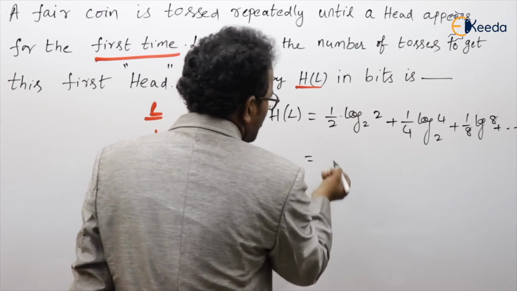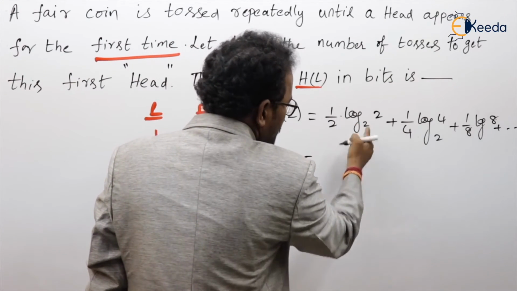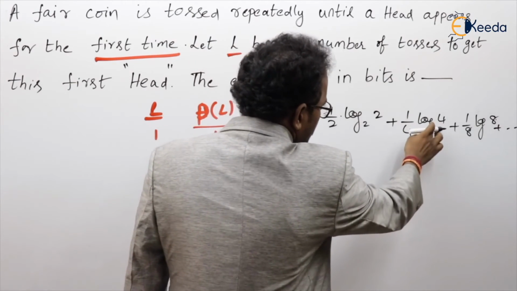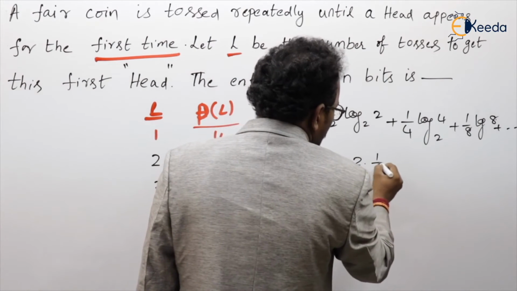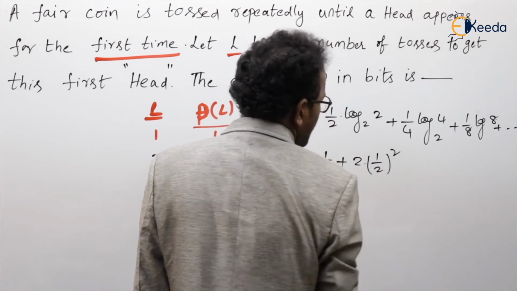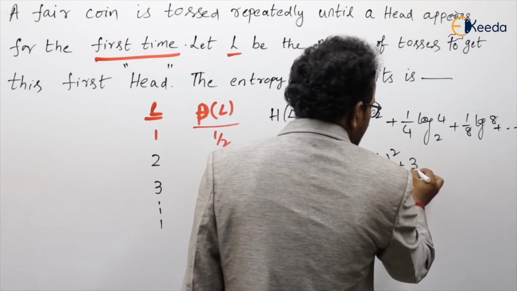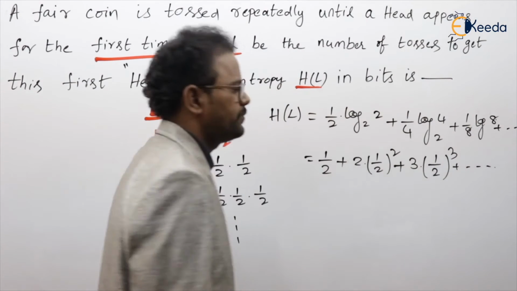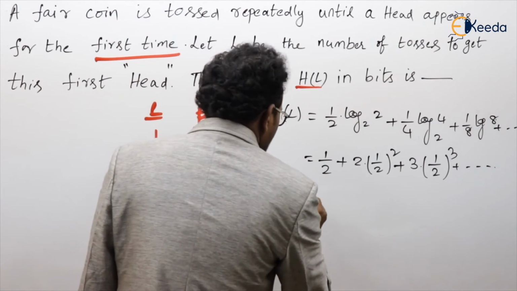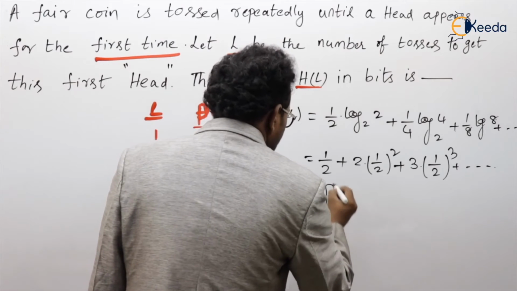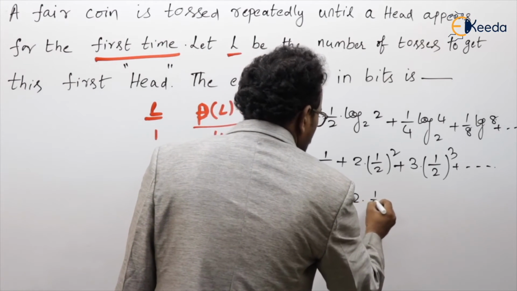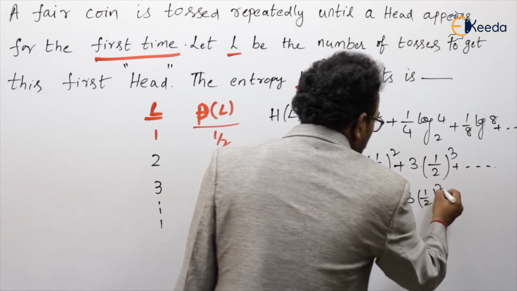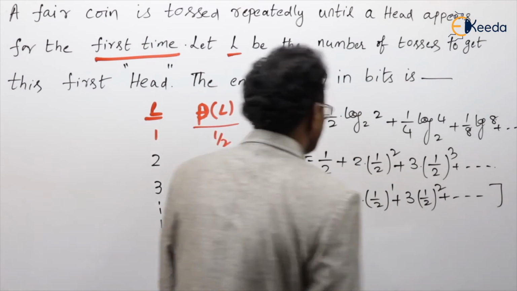Then what is this value? Are you following or not? Log 2 base 2 is 1, into 1 by 2, 1 by 2. Plus, here, log 4 base 2 is 2, into 1 by 4, so 1 by 2 whole square I can write. Plus 3 into 1 by 2 whole cube I can write, plus and so on. What I am doing is taking 1 by 2 common. Then it will be 1 plus 2 into 1 by 2 whole power 1, plus 3 into 1 by 2 whole square, plus and so on.